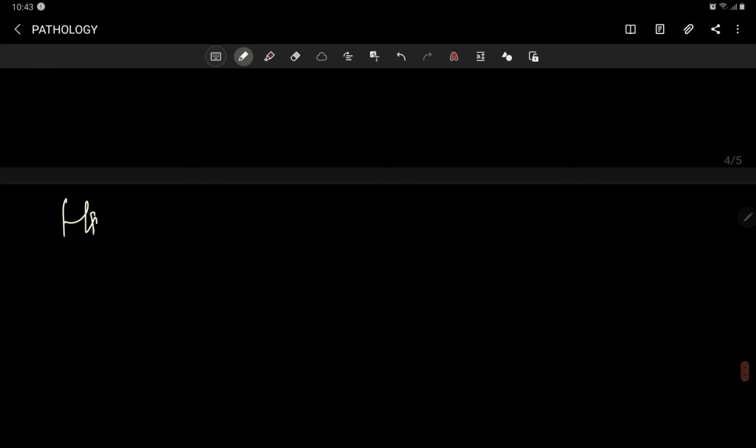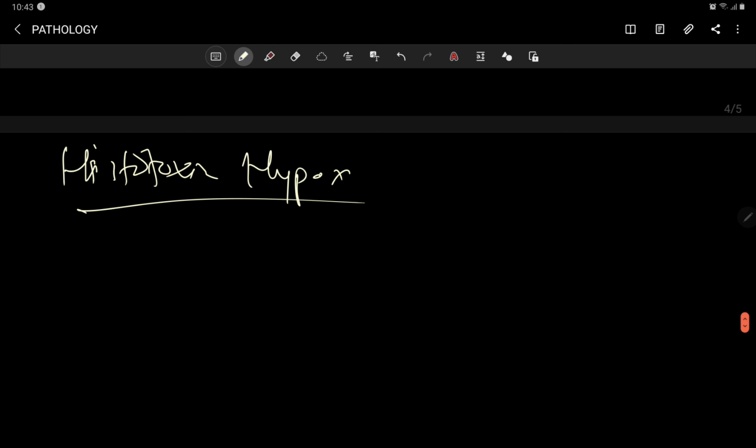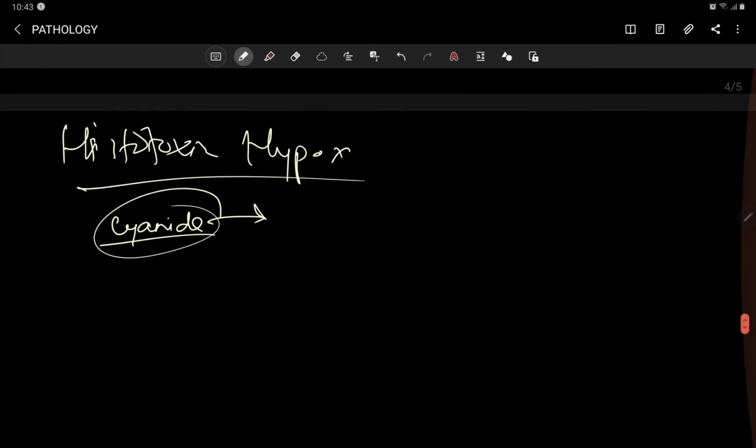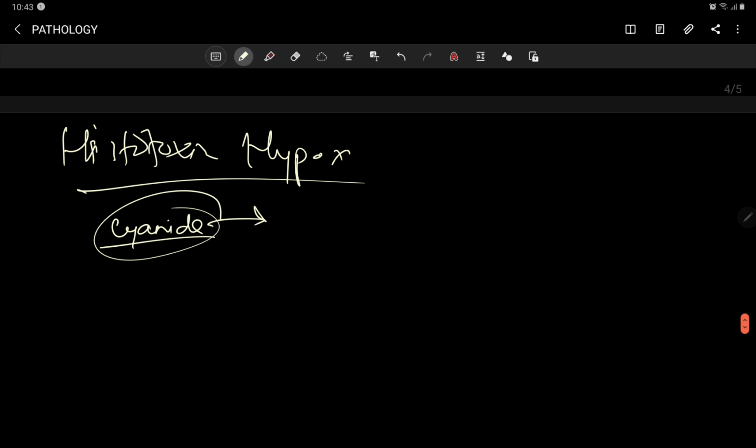Another one is histotoxic hypoxia. Histotoxic means that due to a certain toxic substance acting on the cell, it is causing hypoxia. Suppose a person ingested cyanide.